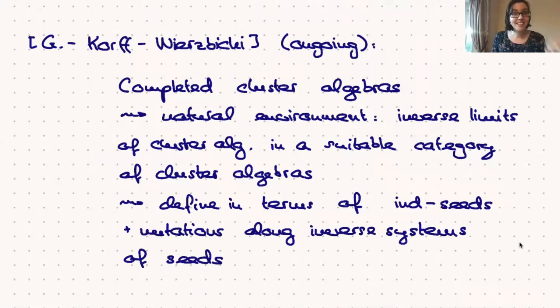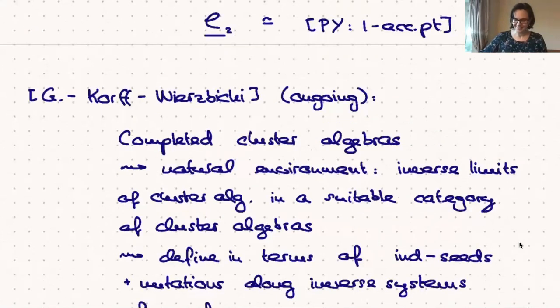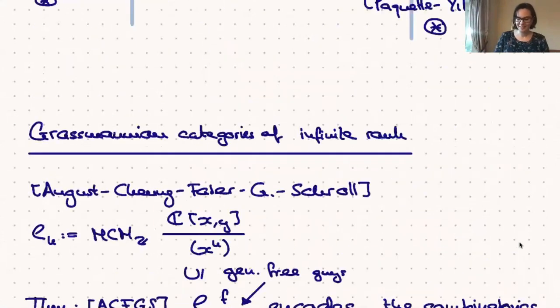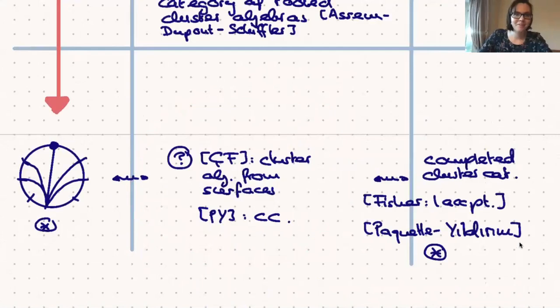Setting it up like this in terms of inverse systems will then allow us to define these completed cluster algebras in terms of inverse systems of clusters and inverse systems of mutations. And hopefully give a good intrinsic description of this gap here in the middle. So thanks for your attention.